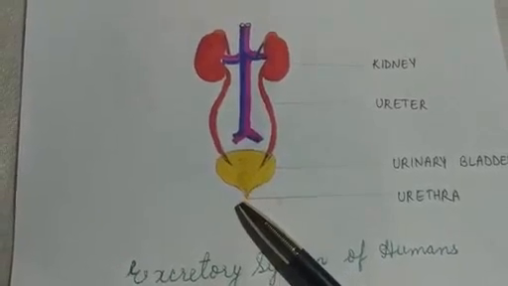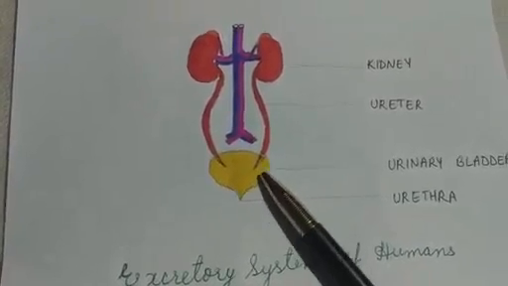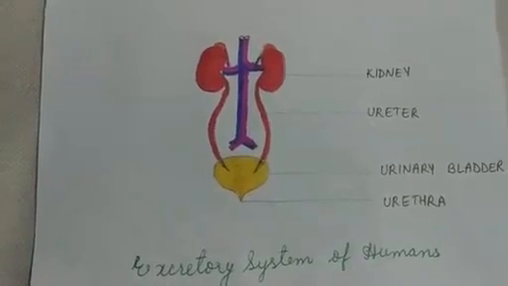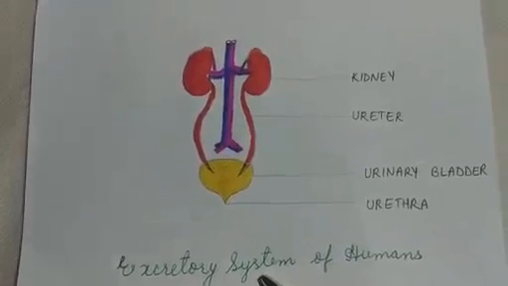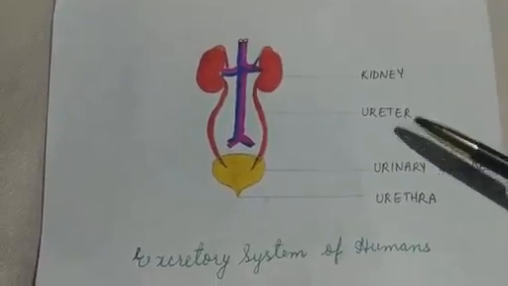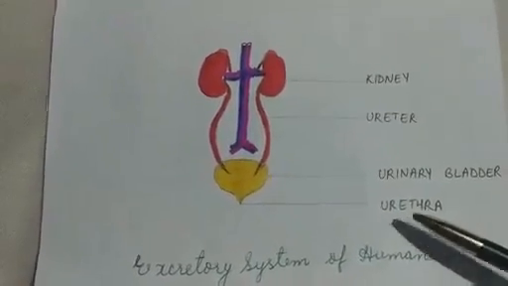Understood? Urethra is smaller in females as compared to males. Got it, children? So children, how is the excretion process done? You have seen kidney, then ureter, then urinary bladder and lastly the urethra.